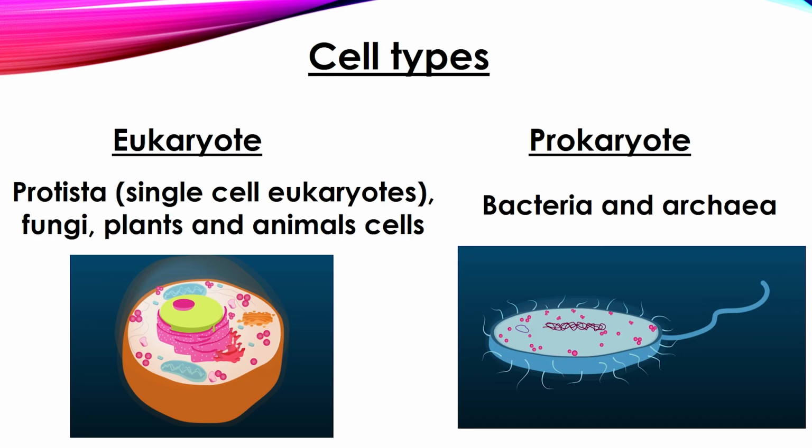Complex cells are called eukaryotes, and then there are the simple design, small size and low catalytic enzymes containing cells, called prokaryotes. Prokaryotes involves bacteria and archaea group of organism, while eukaryote cells involves all others living organism including protista, single-cell eukaryotes, fungi, plants and animal cells.